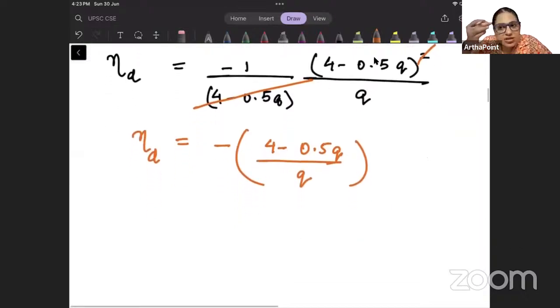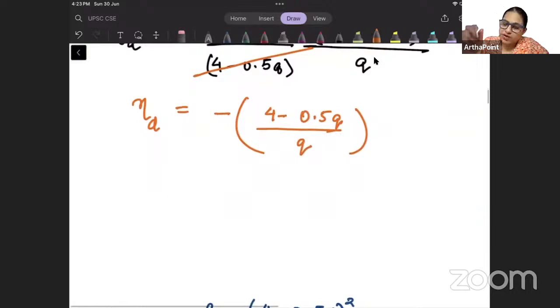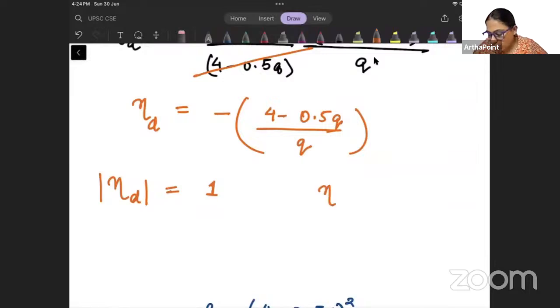ठीक है? Now this is what I was talking about, कि there are two ways. या तो आप elasticity of demand को absolute terms में निकाल के you equate it to 1, or you equate elasticity of demand equal to minus 1. Both options are correct. You can go ahead and do either of these. दोनों में से कुछ भी एक कर लो, it is fine.